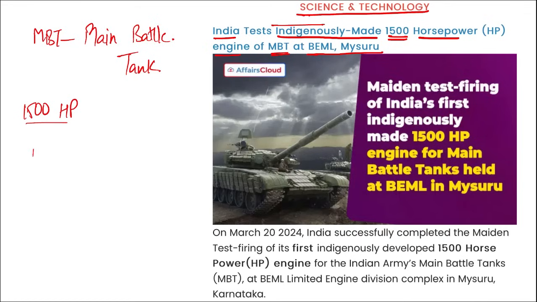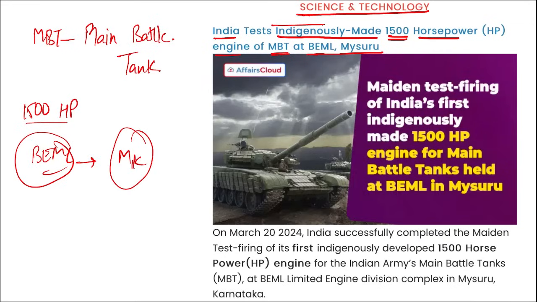It was tested at BEML Limited, right? And the headquarter of this BEML is in Mysore. Where is Mysore? Karnataka. Then this 1500 horsepower engine is a symbol of revolution in military propulsion technology, right? And remember, the engine will also enhance the power of Arjun Mark 1A tanks.